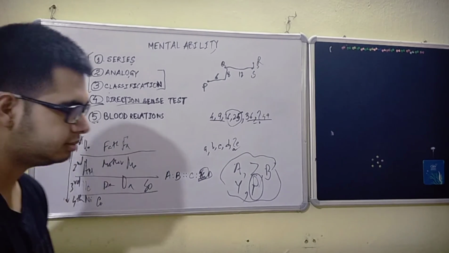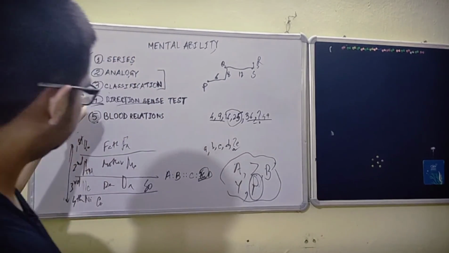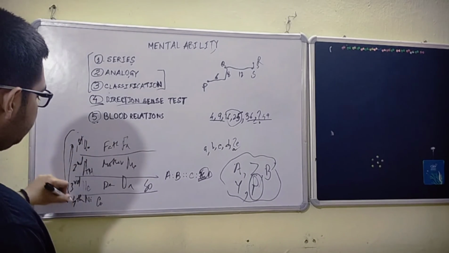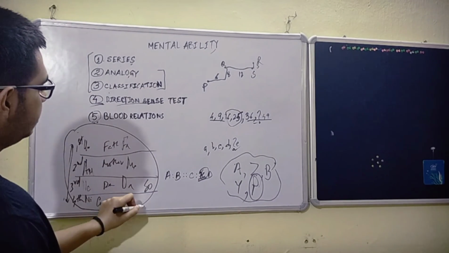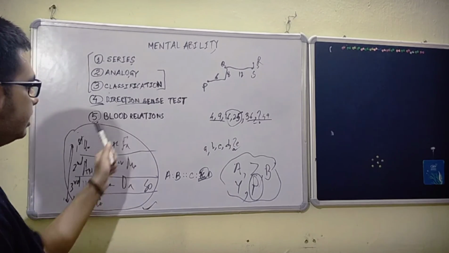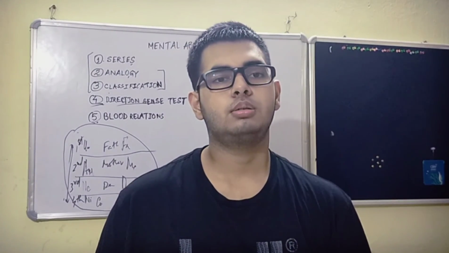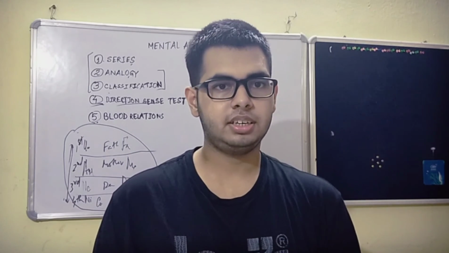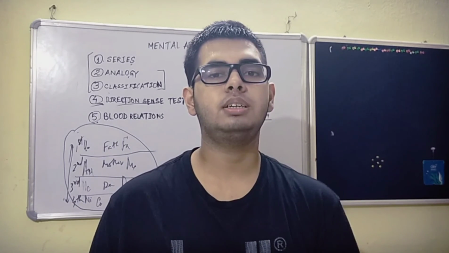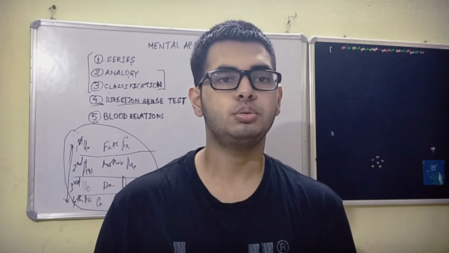So like this. These are the tips and tricks for blood relations, and this is the correct method of solving them. You'll be able to do it faster. So that is all for the part 1 video. Next I'll be doing the part 2 video as well.